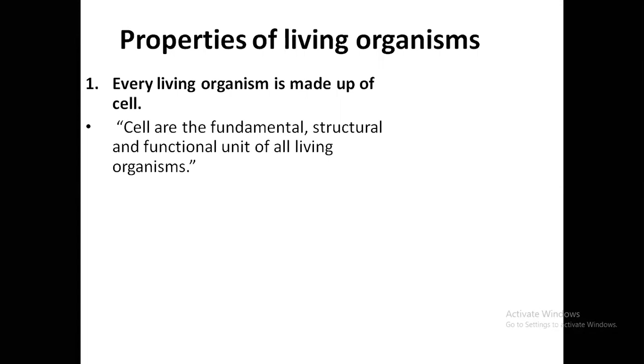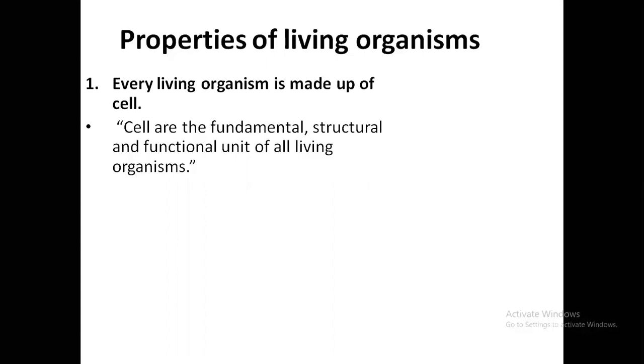Take the example of plants, they carry out photosynthesis. The photosynthesis is not actually done by the plant, it is done by the cells of the plant, which contain chloroplast. Similarly in human beings, our stomach carries out digestion. It is not actually the stomach that carries out digestion, it is the cells in the stomach which produce digestive enzymes.